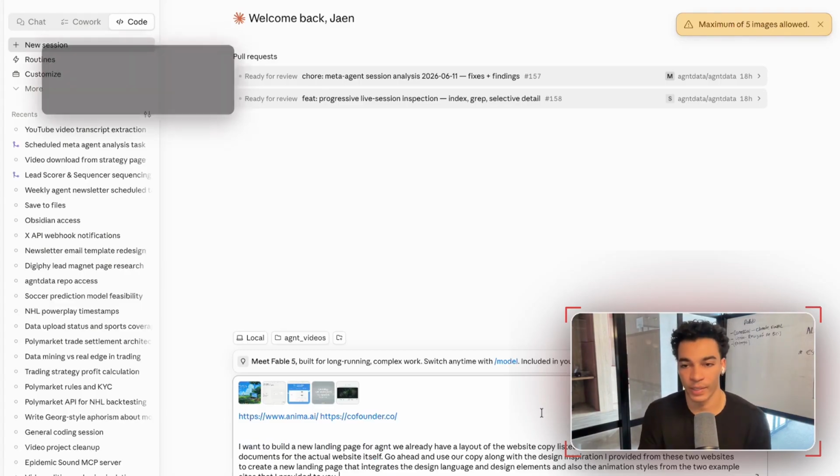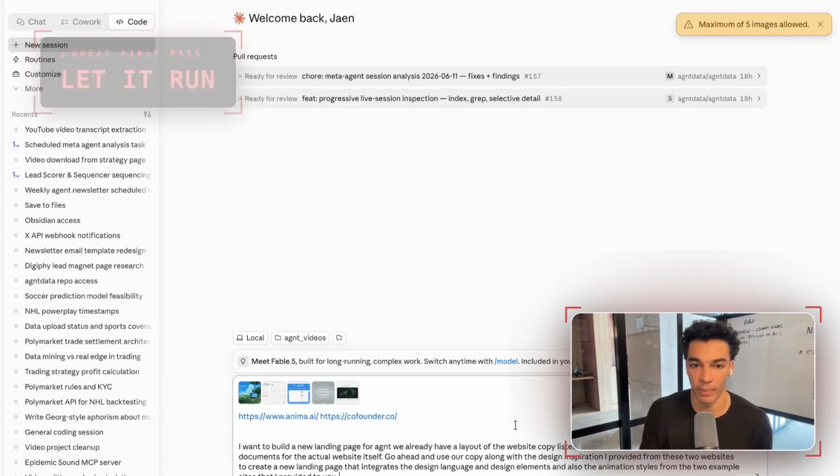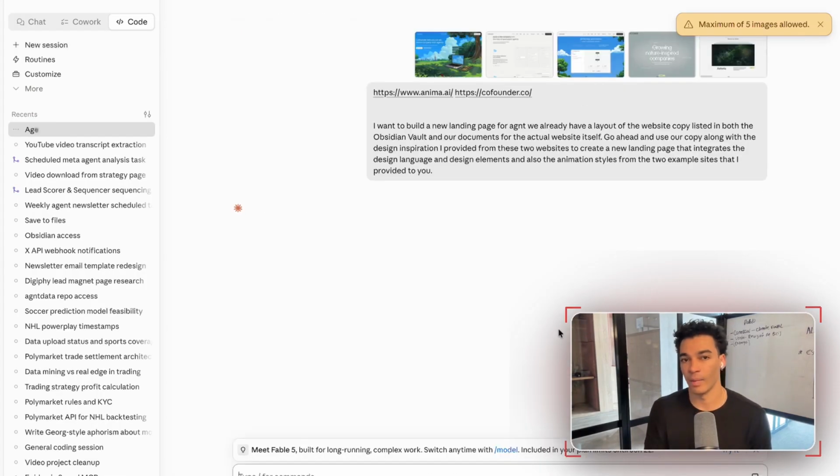And that's really as simple as it is. Like, this one prompt is going to get me a website that looks really good on first pass. So we'll go ahead and send that. It might ask me some questions about where to find the actual website copy, but this is obviously going to take a while to run. So we'll check back in once that is ready.